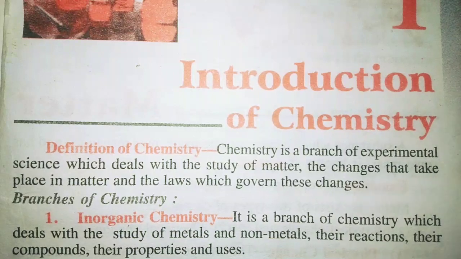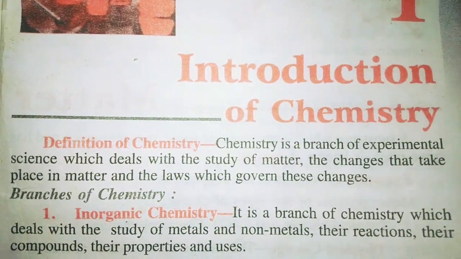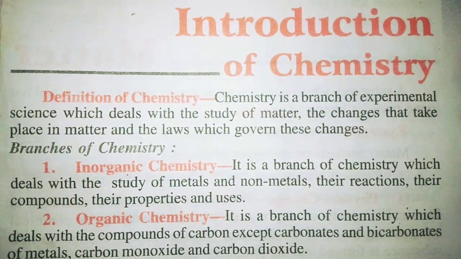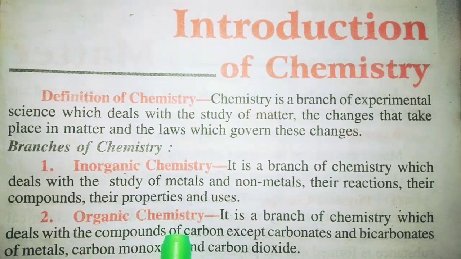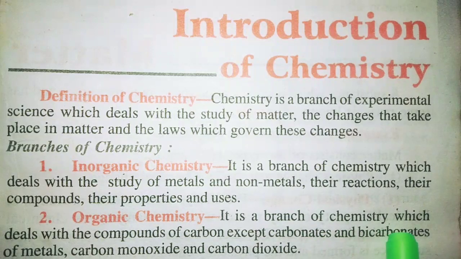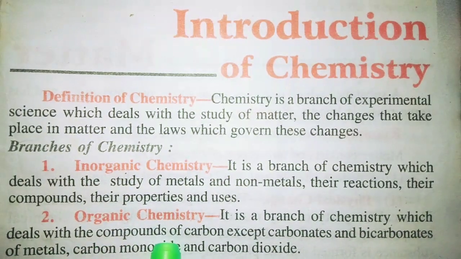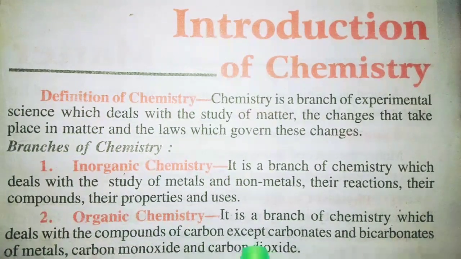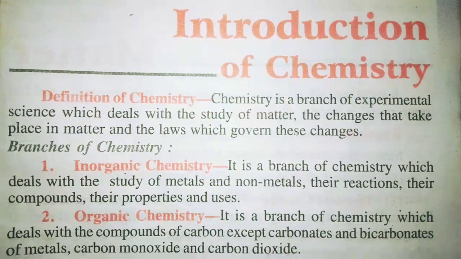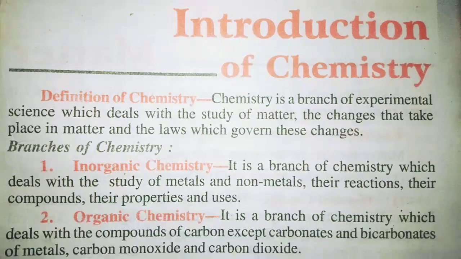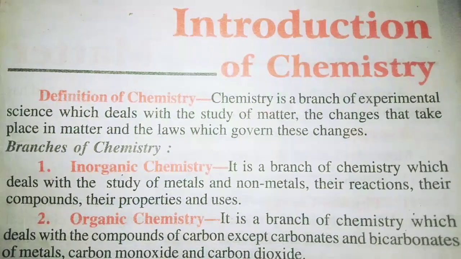And we will move to the second branch of chemistry, organic chemistry. It is the branch of chemistry which deals with the compounds of carbon except carbonates and bicarbonates of metals, carbon monoxide and carbon dioxide.